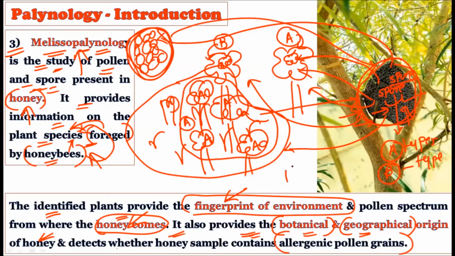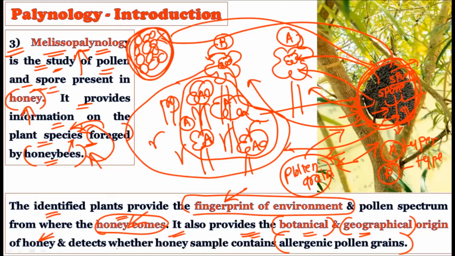Okay, because we already know which kind of pollen grains actually cause allergies. So when the pollen grains of one type are producing the honey, and these pollen grains are allergic, this kind of pollen grains present in the honey we can identify, and this allergic reaction should not go further into the public, so we can avoid this honey as well.